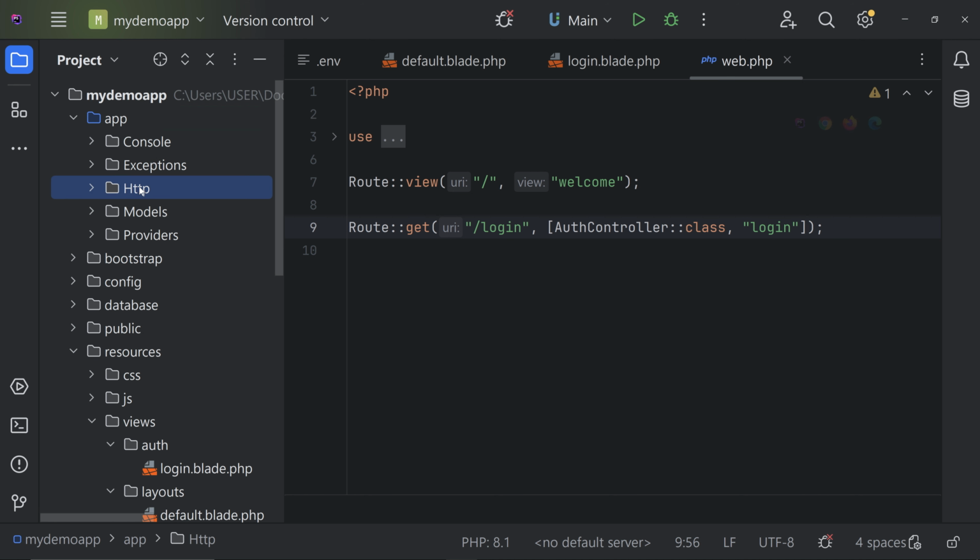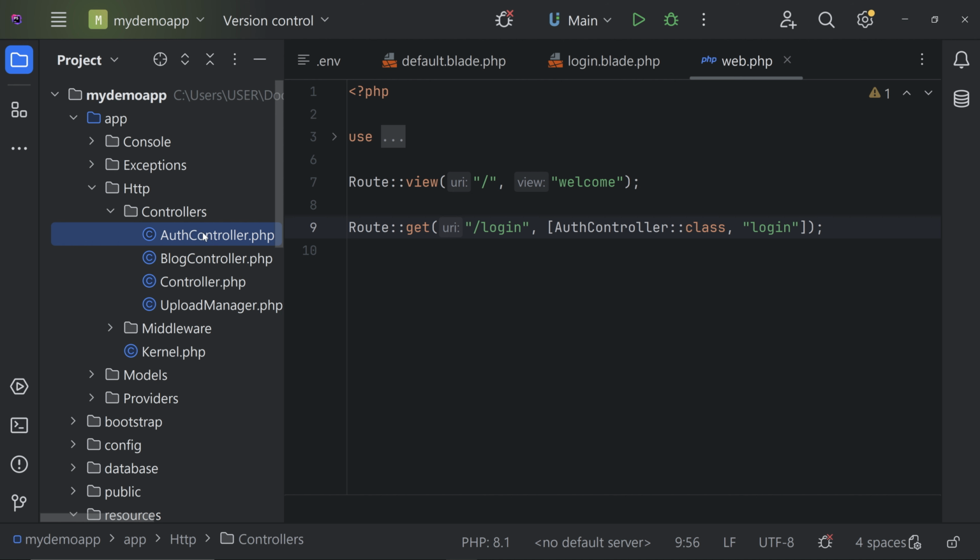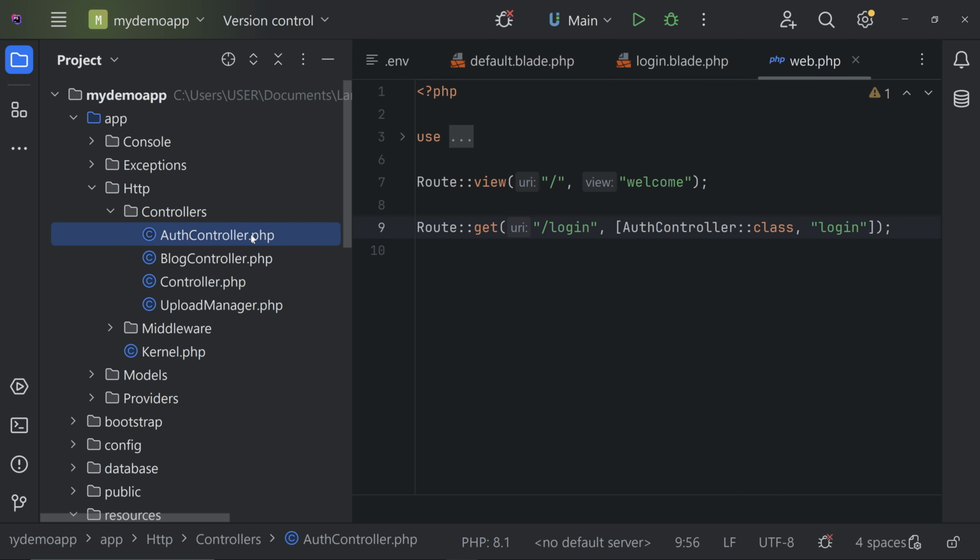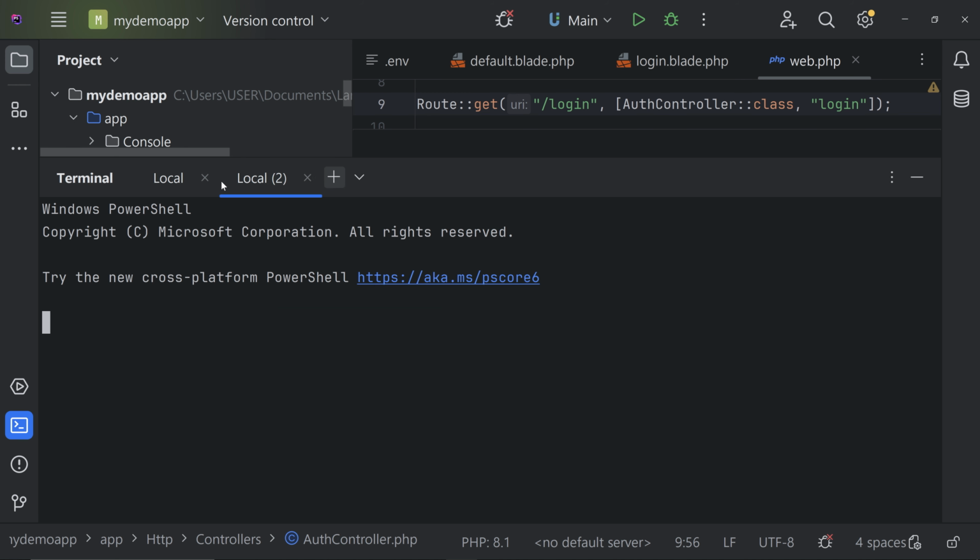Inside the app, Http, Controllers, we are having AuthController. So we created this in the previous videos. So if you don't have this file, you can go to the terminal and use this command: php artisan make:controller and then the file name, that is AuthController.